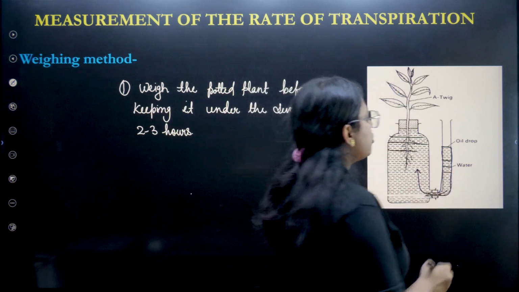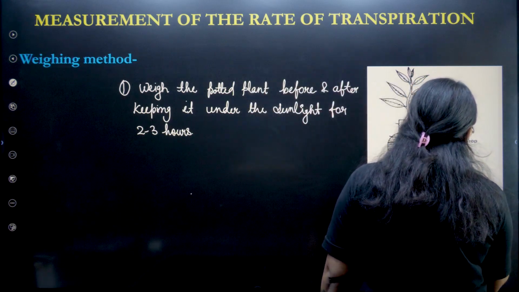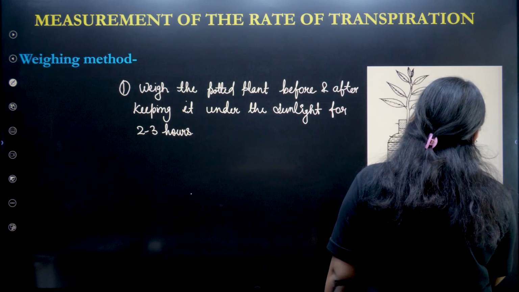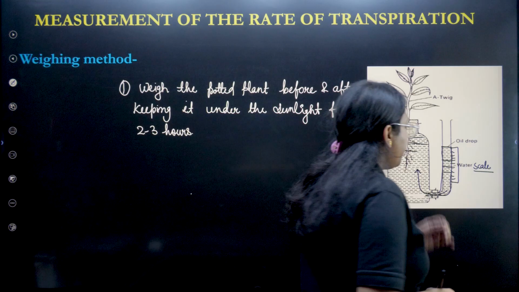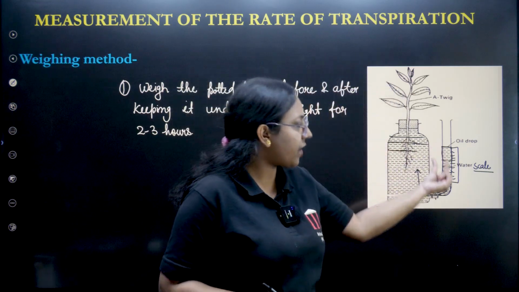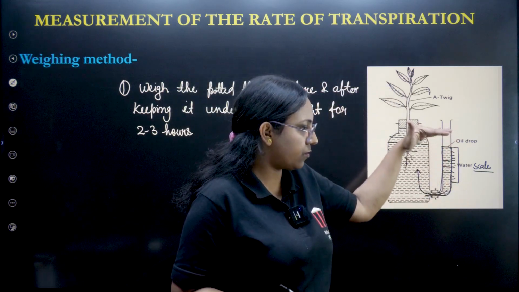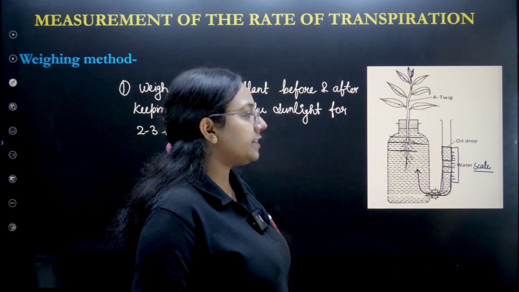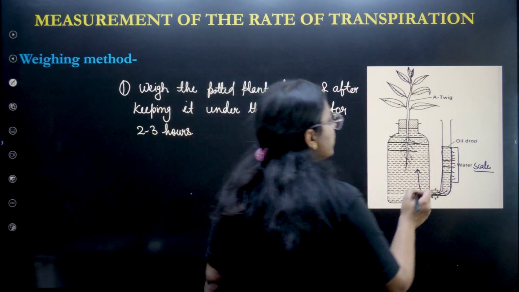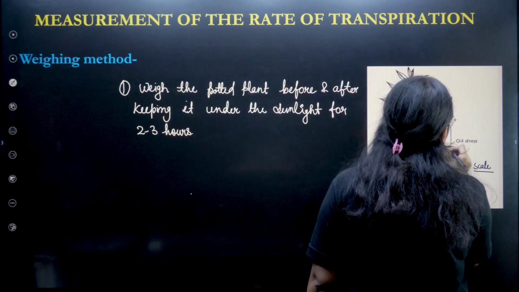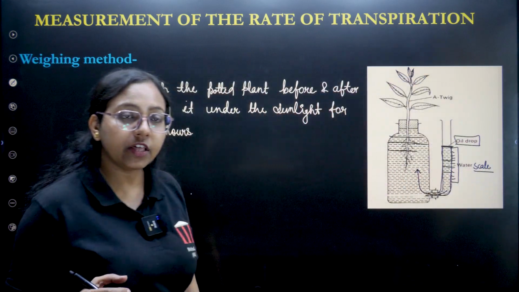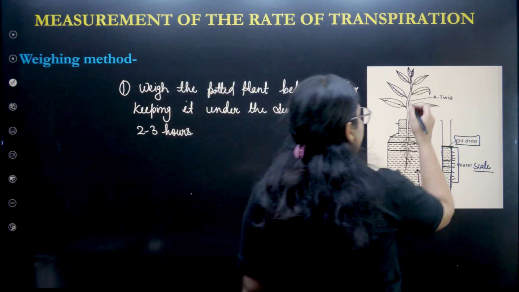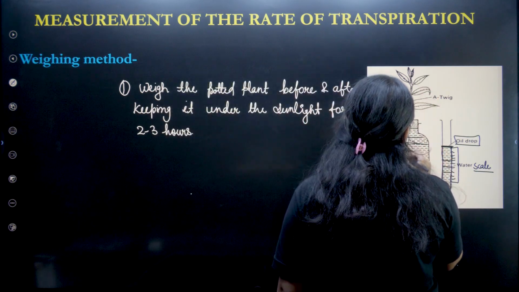And this is also scaled, means it has a scale. So we can easily identify the amount, means how much water decreased here, so we can easily measure that. Also there is an oil layer on top to avoid the evaporation. We have taken a twig with roots on it.